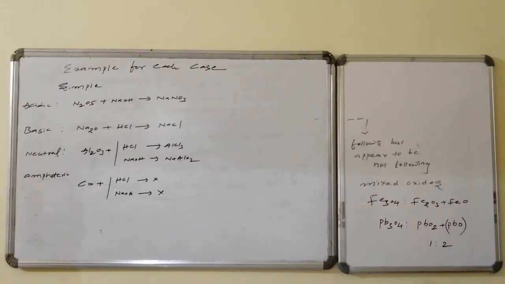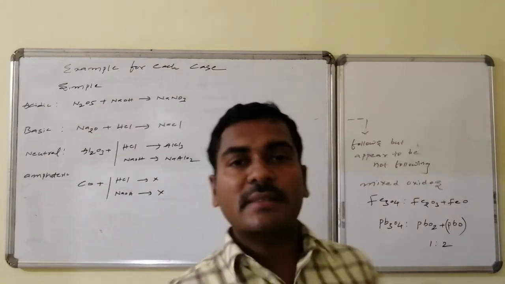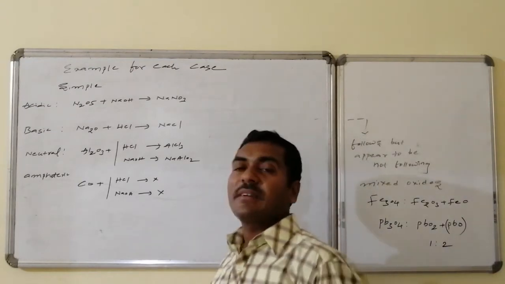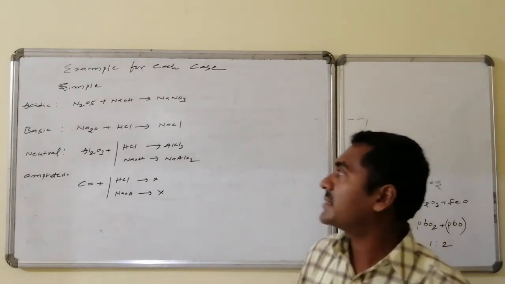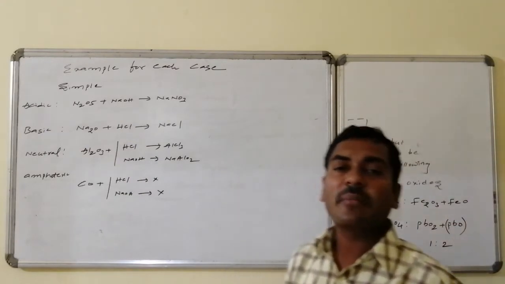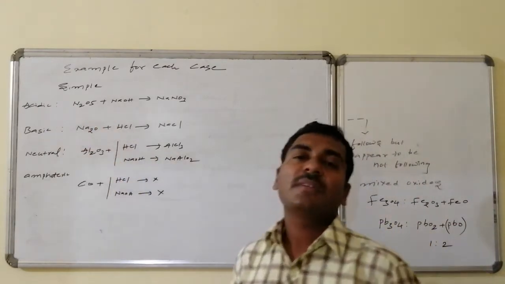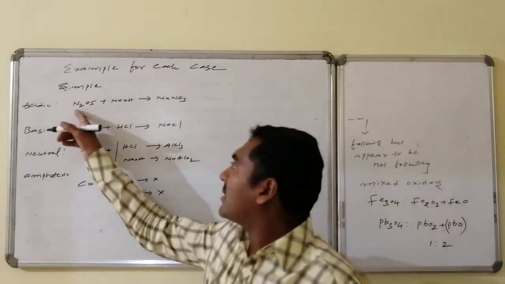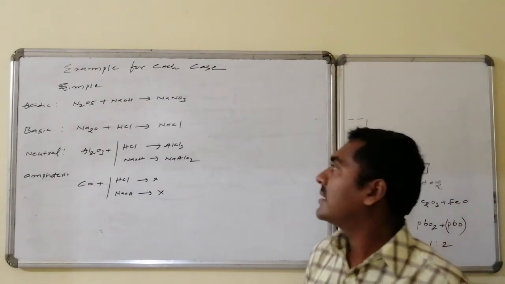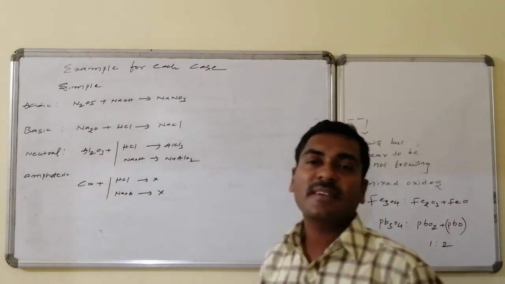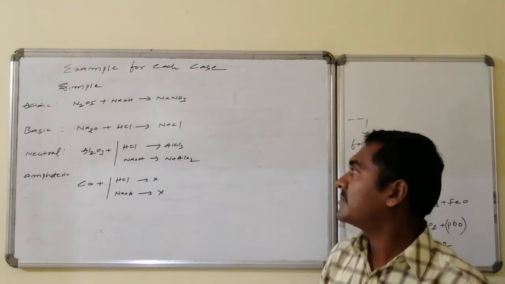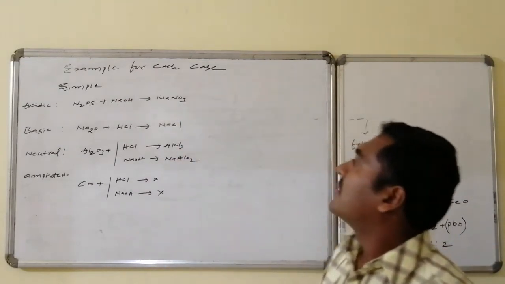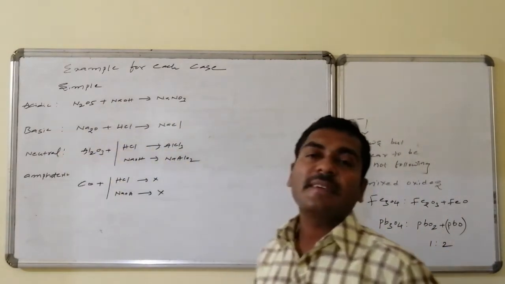Yes, examples for each particular case of the simple oxides and their corresponding subdivisions, that is acidic oxides, basic oxides, neutral oxides as well as amphoteric oxides. An acidic oxide is one which readily combines with the base. I am taking an example, nitrogen pentoxide N2O5. This is a non-metal oxide. Non-metal oxides are generally acidic oxides. On reaction with a base like sodium hydroxide, sodium nitrate formation occurs. This is the salt, followed by water molecule formation. Thus it readily combines with the base, hence it is an acidic oxide.